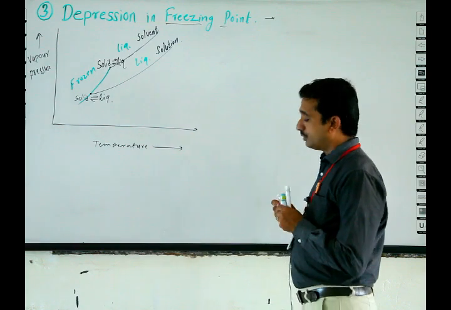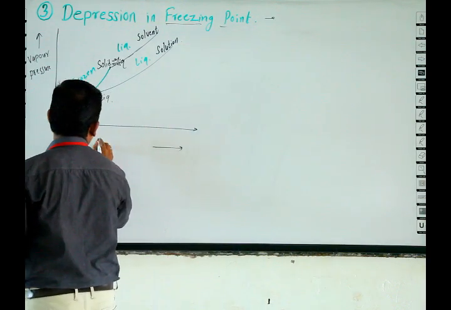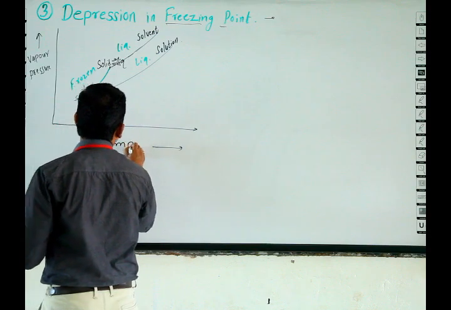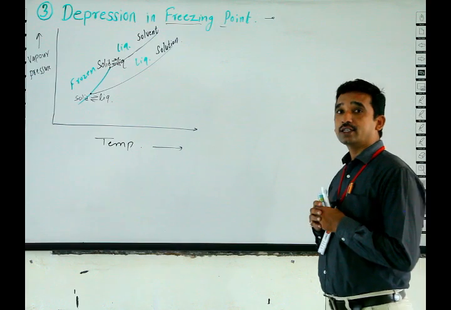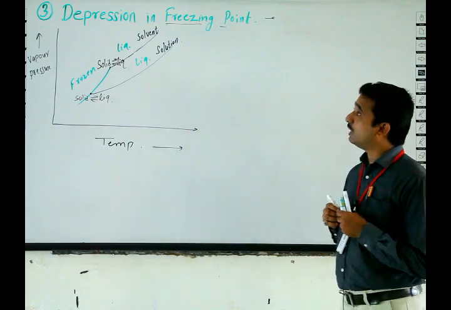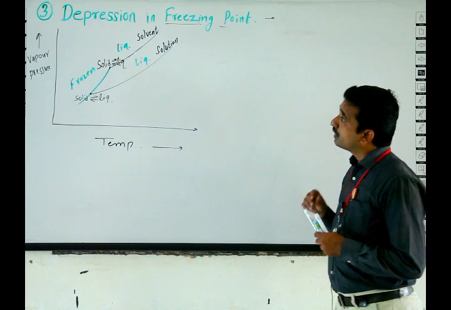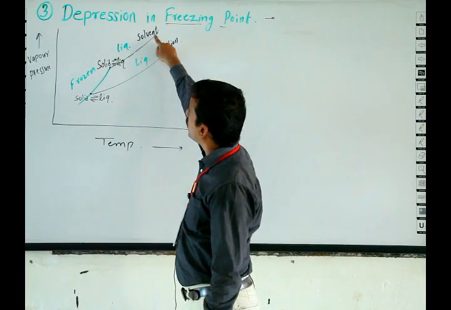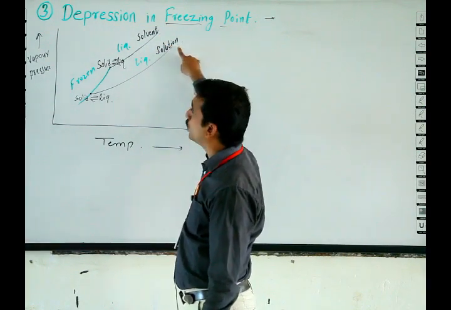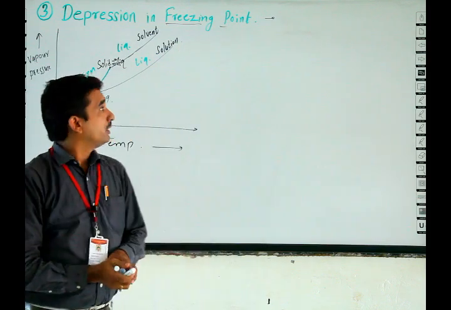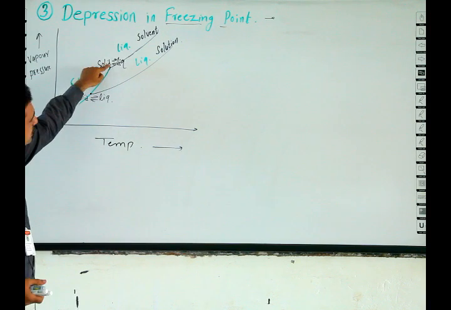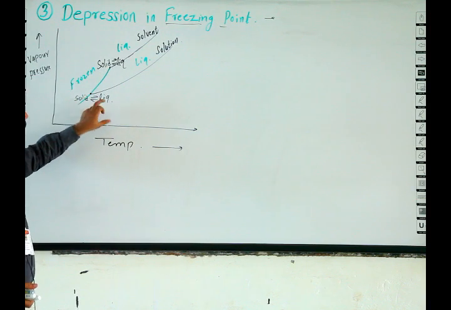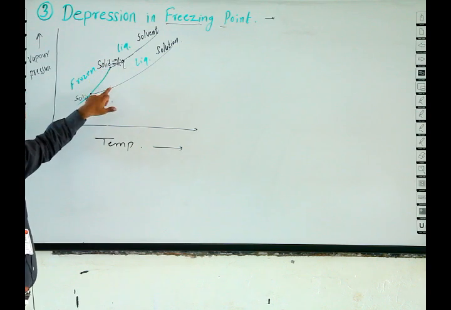Here is the plot of temperature against vapor pressure. The plot is again similar to the elevation in boiling point. Here is the solvent and here is the solution, and there is some gap at a particular temperature. Suppose this is the temperature. At this temperature, vapor pressure of solvent and vapor pressure of solution are different.